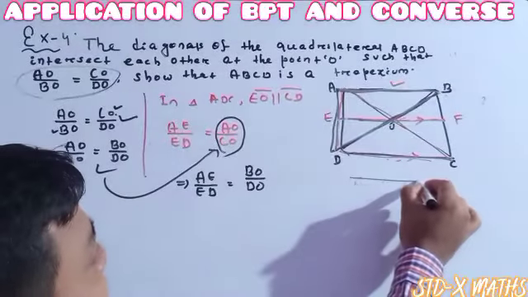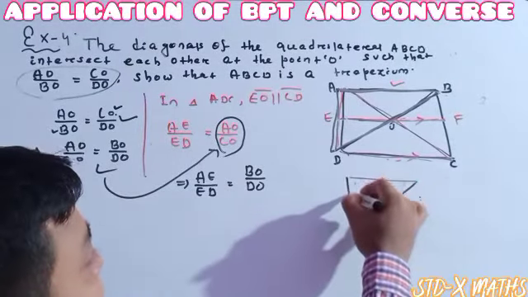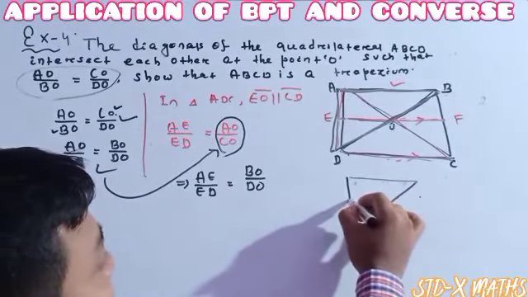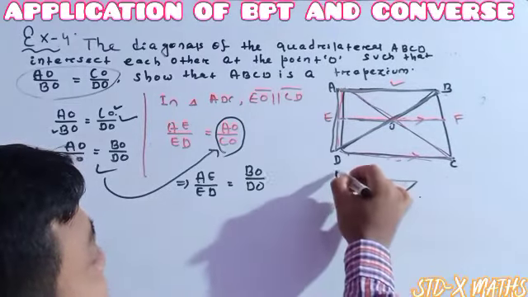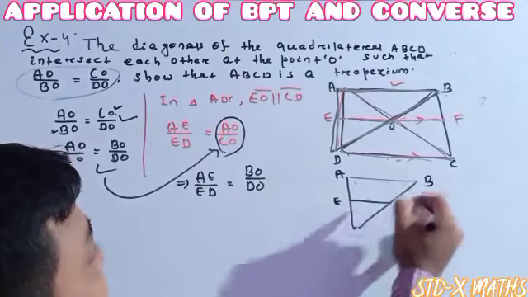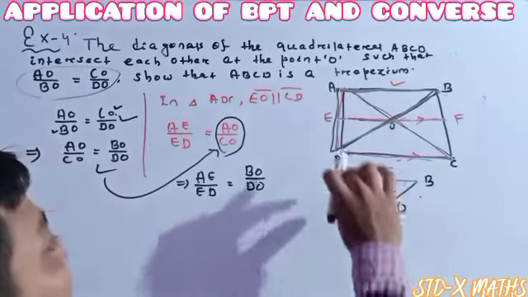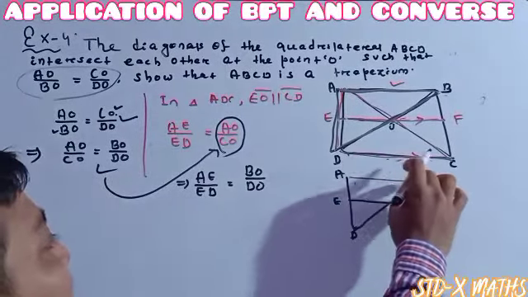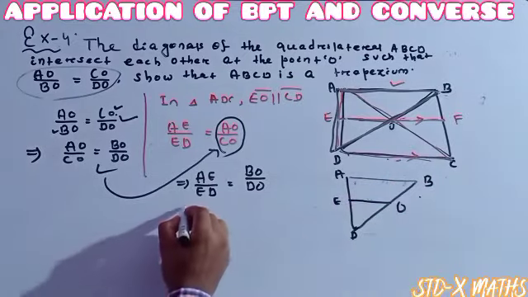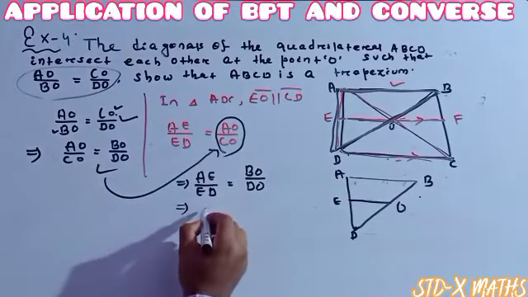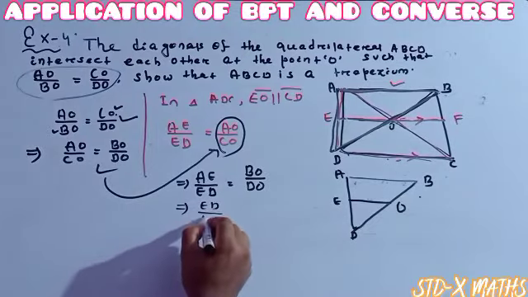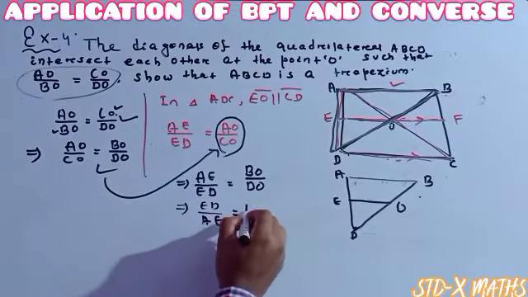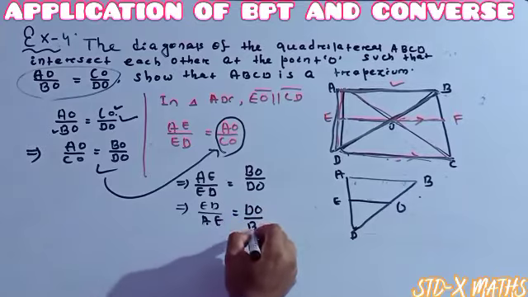Once again I am drawing the figure of this one. Here it is E, this one is O, this one is A, this one is B, this one is D. Otherwise, I am taking the reciprocal, which you can understand well: ED divided by AE is equal to DO divided by BO.